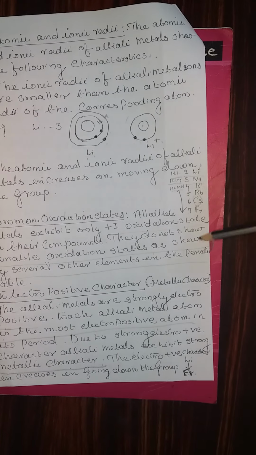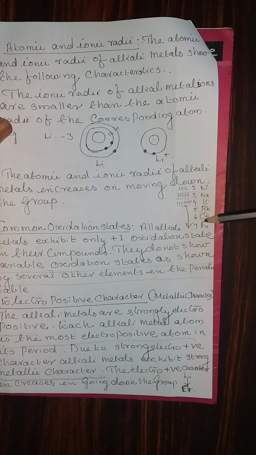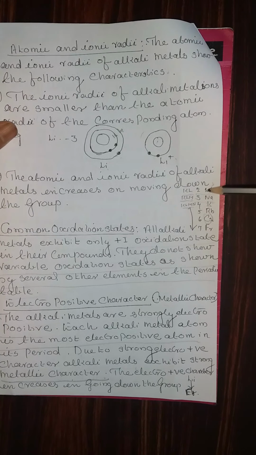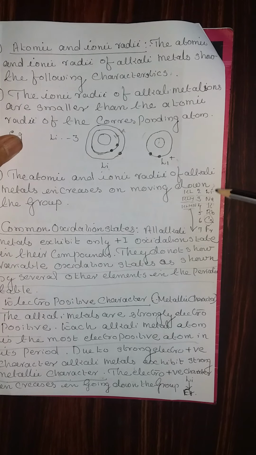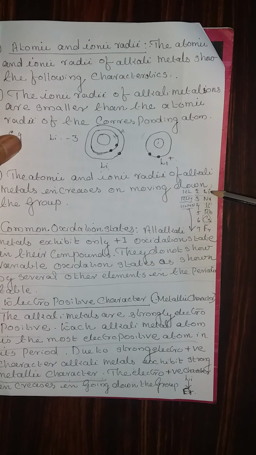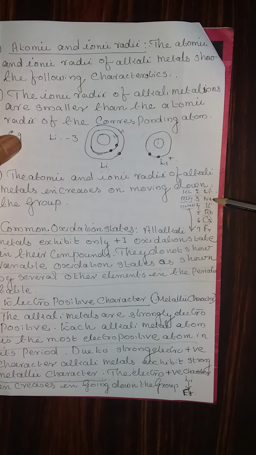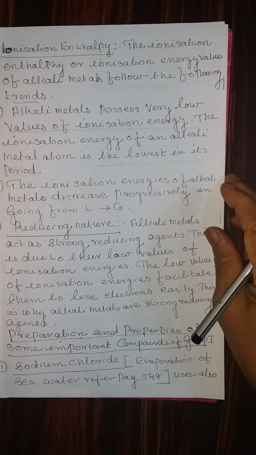We saw that the electropositive character is very high for these elements in that period. In the same way, the ionization energy of these elements is low compared to all the elements in the period. For example, in the second period, lithium has the lowest ionization energy. In the third period, sodium has the lowest. In the fourth period, potassium has the lowest.